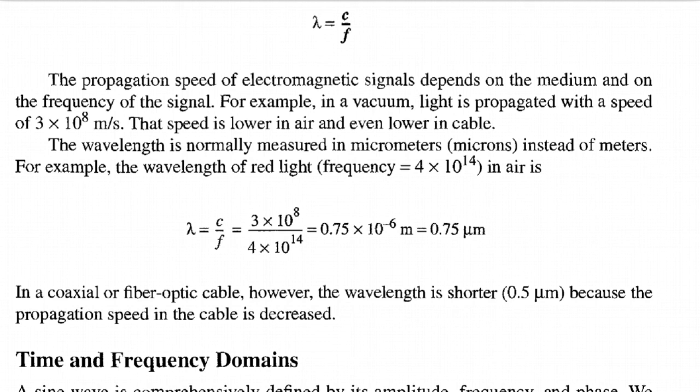For example, the wavelength of red light, with a frequency of 4 x 10^14, in air is 0.75 μm. In a coaxial or fiber optical cable, however, the wavelength is shorter because the propagation speed in the cable is decreased.